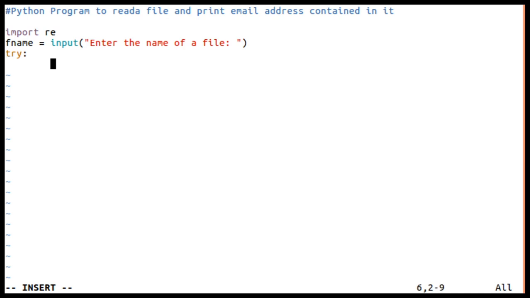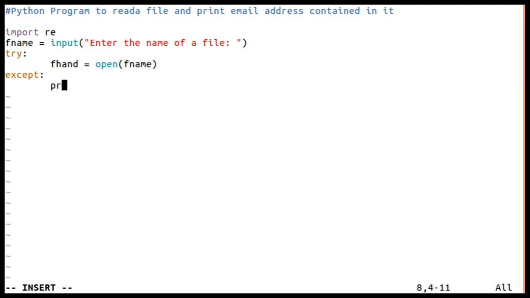Inside the try block, I'm going to open it, because if open fails, we will end up with an error. To handle that, let me write open(fname). If the open function gives any error, that can be handled using the except block.